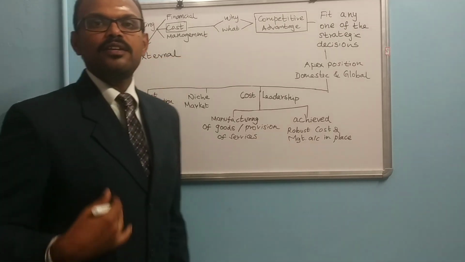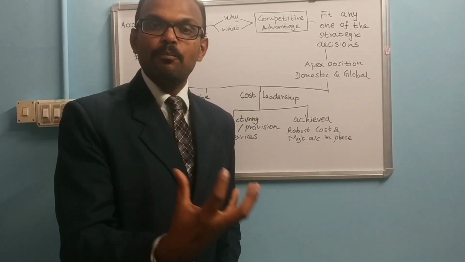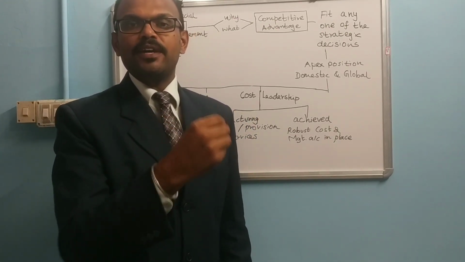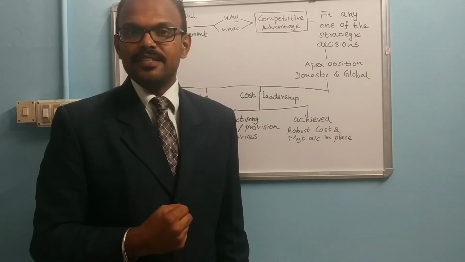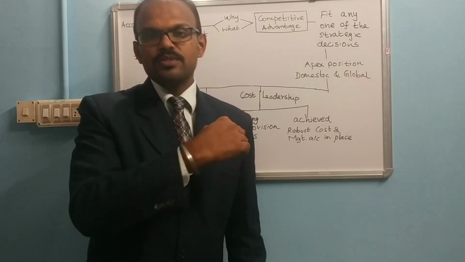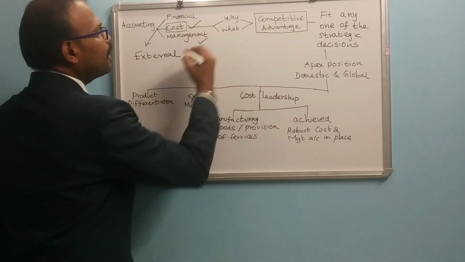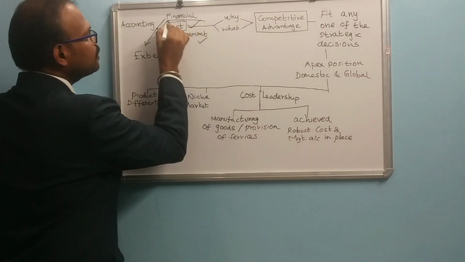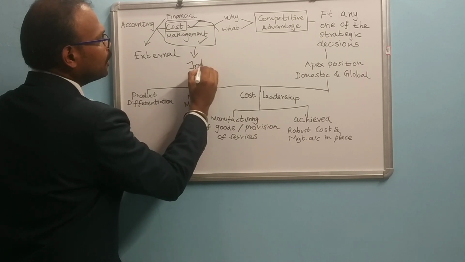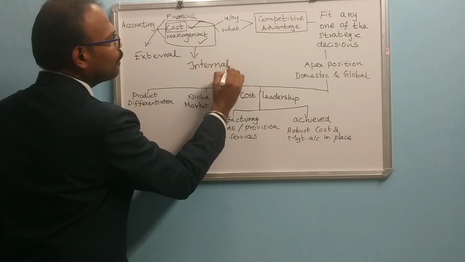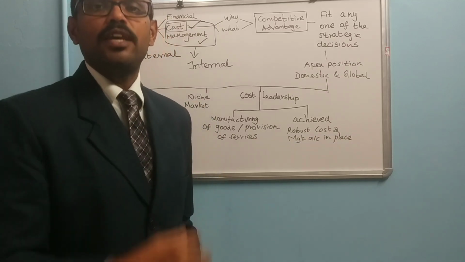When we go for internal decision making, the company wants to take some important decision to fix the price of the product. In future, in order to take some competitive advantage in the industry, they may want to reduce the price of the product, and they will follow cost accounting and management accounting. So these two accountings are for internal purpose. These two accountings are helpful to the management for decision making purpose.